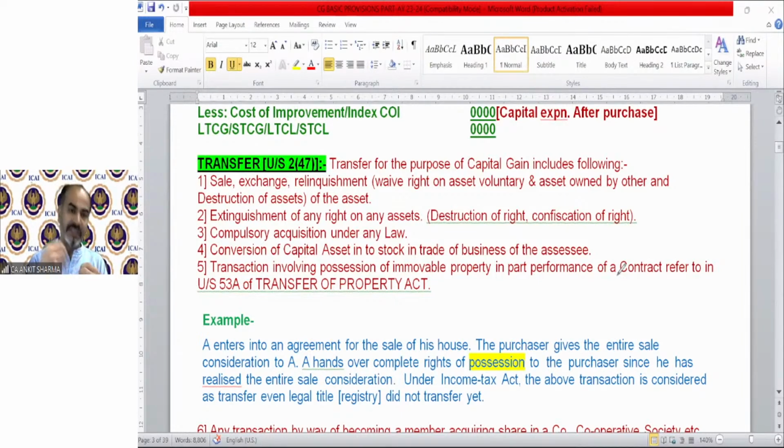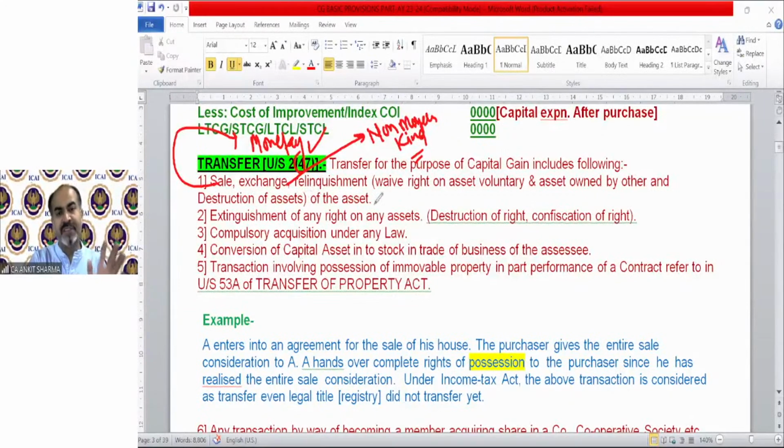It includes sale, exchange, and relinquishment. If you transfer anything and in consideration you receive a monetary payment, that is called sale. If you transfer an asset and against that asset you receive something non-monetary, in kind, that is called the barter system. Again, exchange is also treated as transfer.